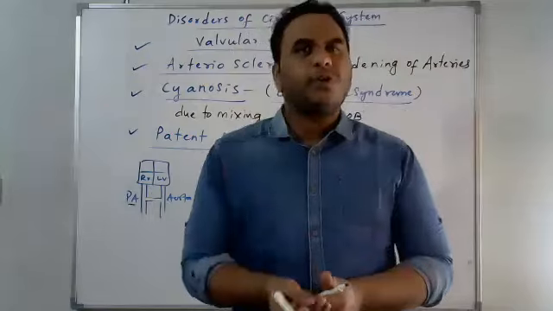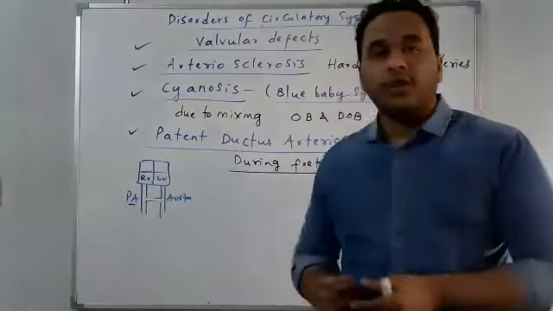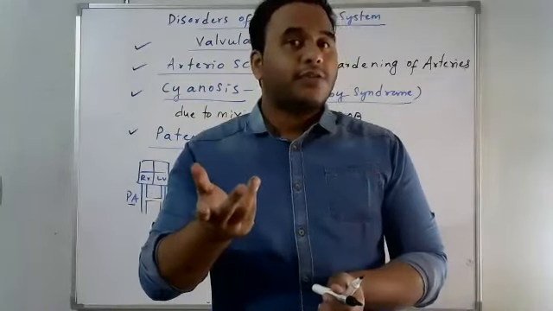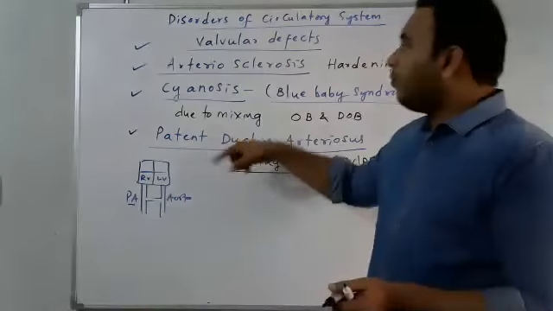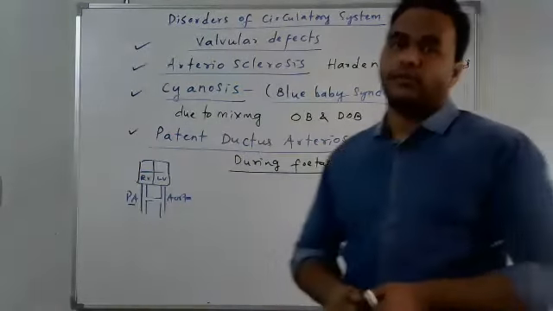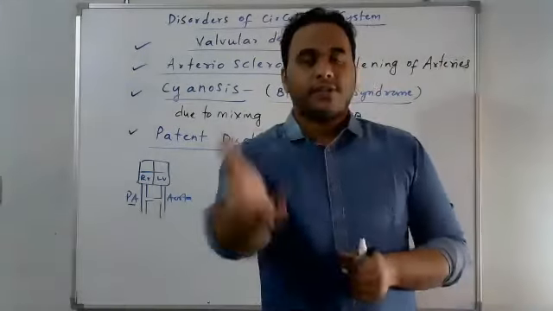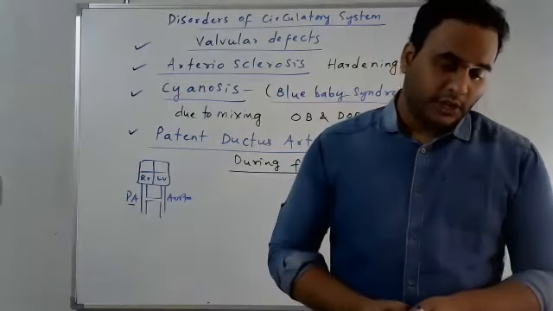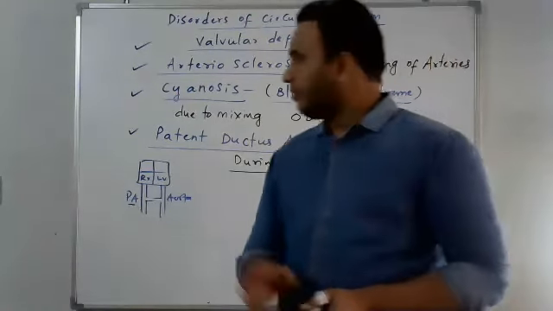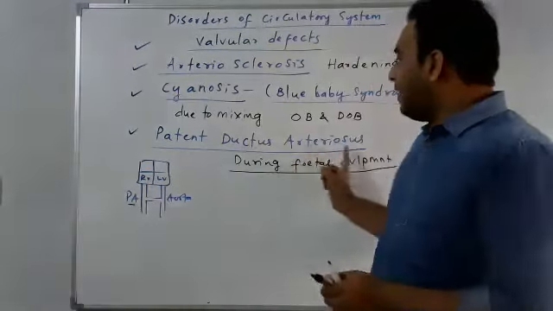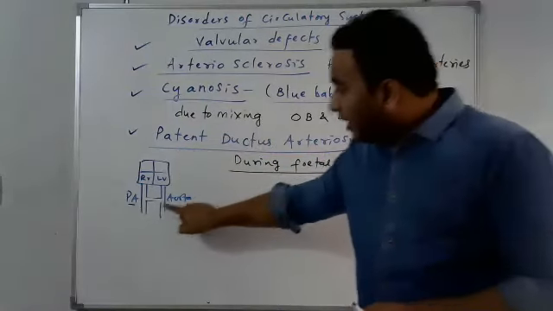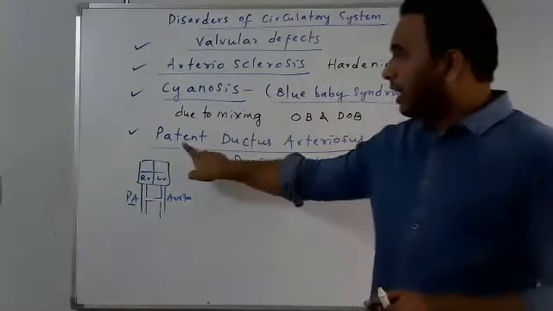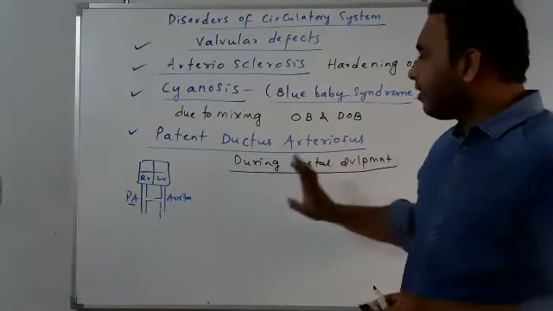Due to some reasons, it will not be closed, and it leads to the mixing of oxygenated and deoxygenated blood. Again, what may it lead to? Cyanosis, right? That means deoxygenated blood is going to be supplied to the body tissues, right? Okay, this is all about patent ductus arteriosus. That connection is called patent ductus arteriosus.